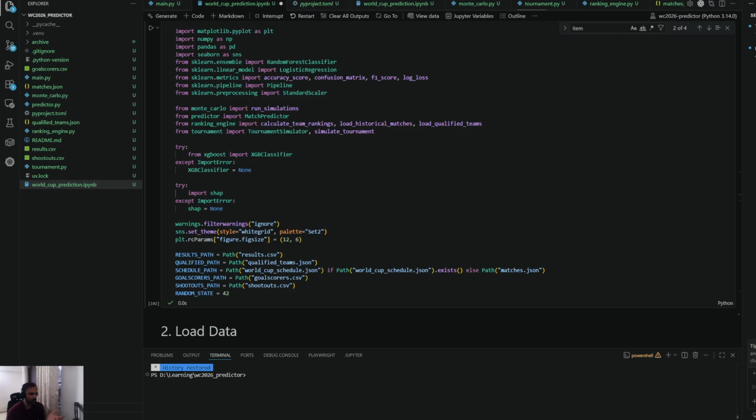Welcome back to part 2 of predicting the FIFA 2026 World Cup winners. In this one, we're going to train two machine learning algorithms and see who the winner is. In the previous part, we built a custom ranking engine and predicted the winner, which was Spain.